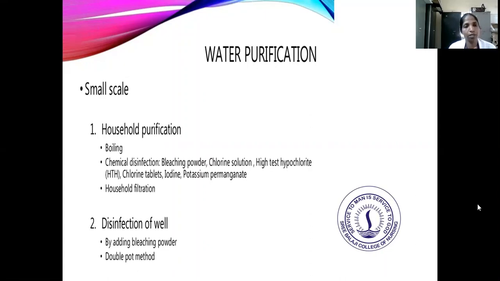Water purification on a small scale is household purification. Household purification includes boiling and chemical disinfection with bleaching powder, chlorine solution, high test hypochlorite, chlorine tablets, iodine, and potassium permanganate, as well as household filtration, and disinfection of wells by adding bleaching powder.